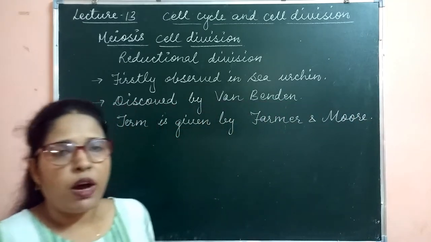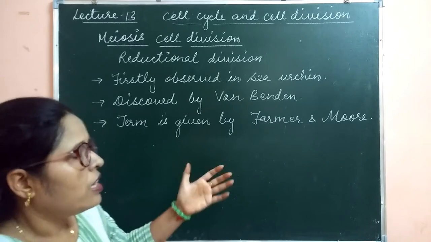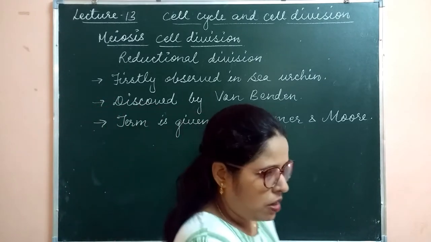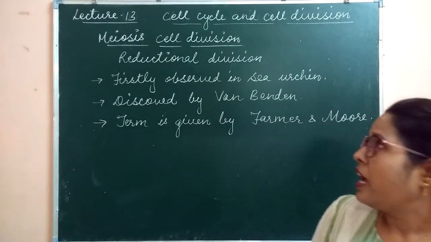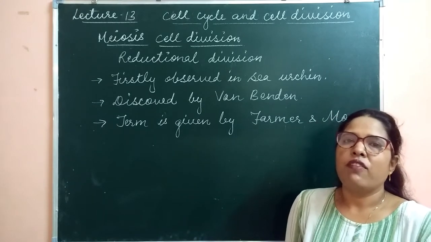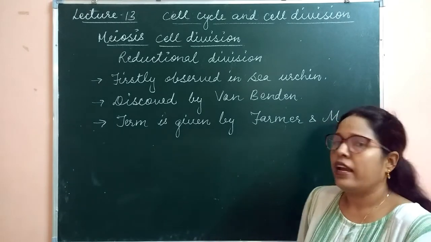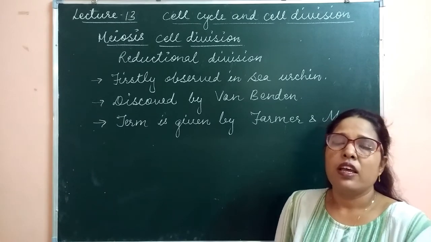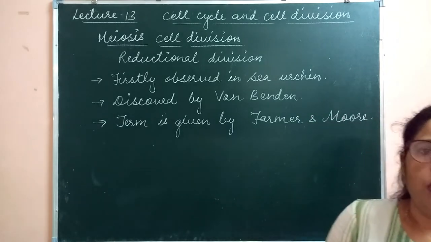So this is about the history of meiosis cell division. It is the reductional division and firstly observed in sea urchin. It was firstly discovered by Van Beneden and named meiosis by Farmer and Murray.